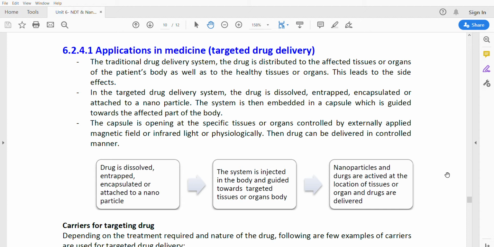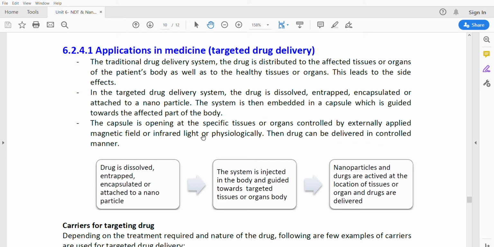So the drug is distributed to the targeted part and it will be controlled by the externally applied magnetic field. The capsule which is carrying the drug will be opened after reaching the targeted part, and it will supply the drug to the targeted part, and it will collapse the bacteria present in the targeted part. The drug can be delivered in a controlled manner.